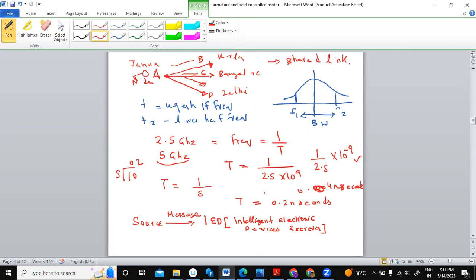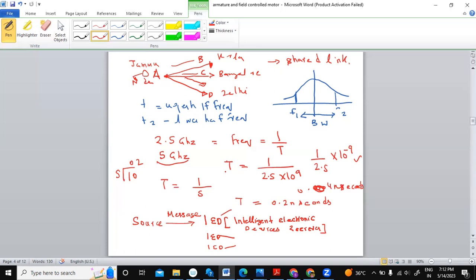If it is a shared link, there won't be one IED, there would be many IEDs, and all these devices are connected to the shared link. There would be one IED, one more IED, and one more IED. No, you're getting it wrong. It is not necessarily that all the receivers will have only one ID.